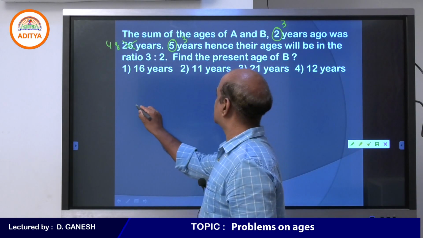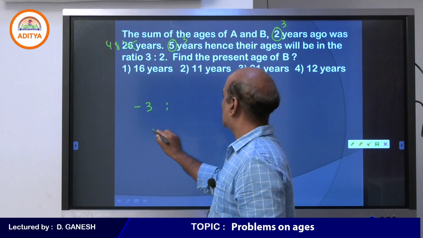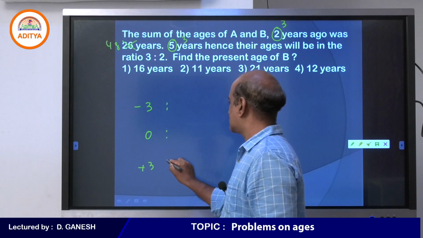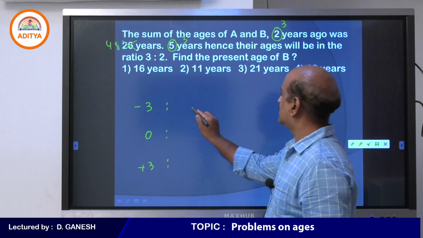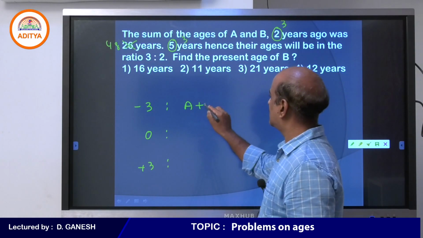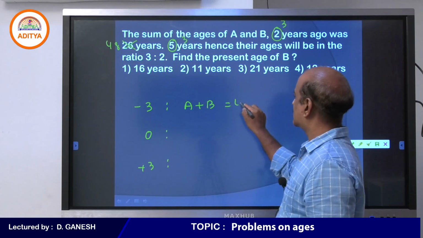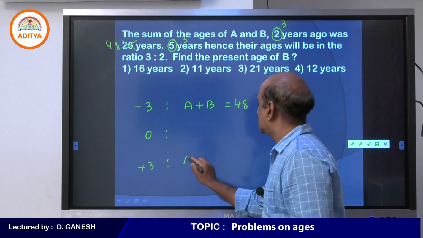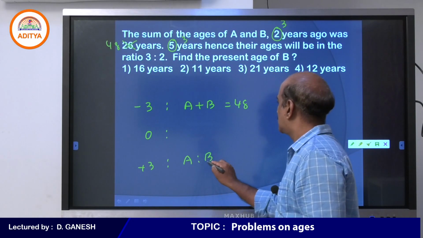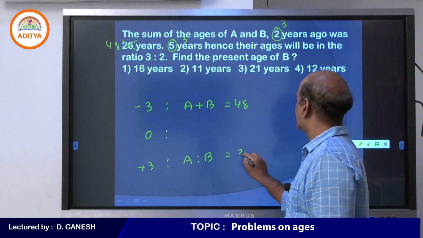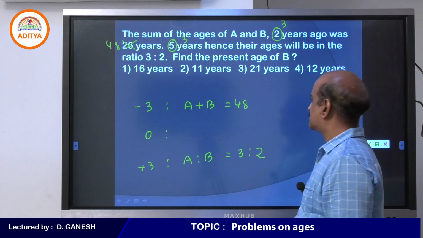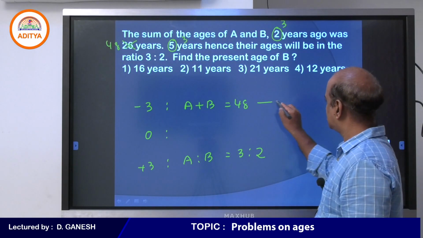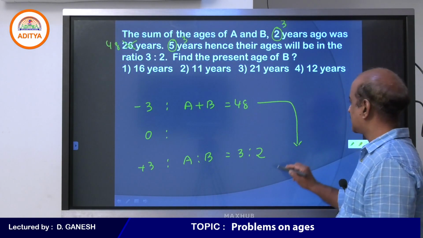Please look at the question. The situation is about 3 years ago. Of course, you are not given any present information, and you are given the situation after 3 years. 3 years ago, the sum of the ages of A and B was 48. And 3 years hence, the ratio of A and B will be 3:2. So we have to take the sum to this place.